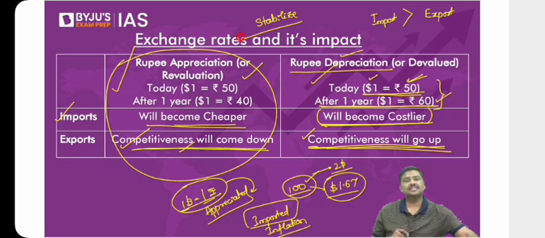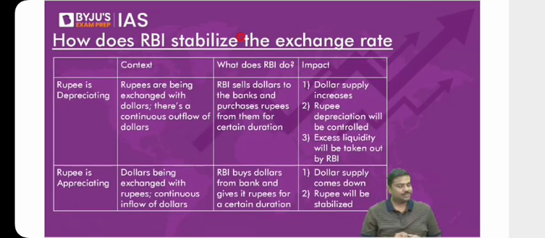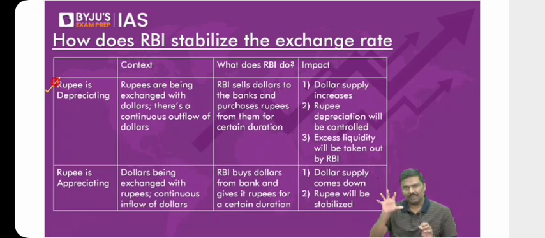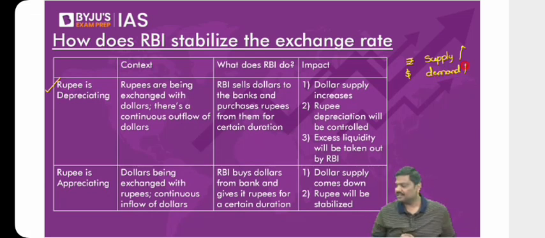Now, question is, sir, how does RBI intervene? What does RBI do? What is the role of the RBI here? Let's assume continuously there is a depreciation of rupee. Let's assume uncontrolled depreciation is happening. Now, I hope you remember this. When do we observe an uncontrolled depreciation of rupee? Whenever rupee supply in the forex market will go up and dollar demand in the forex market will go up. Any problem with this? I hope you understand. Some of you are asking, what does RBI do? I'm explaining the same thing. Have a look at this. RBI will stabilize. How?